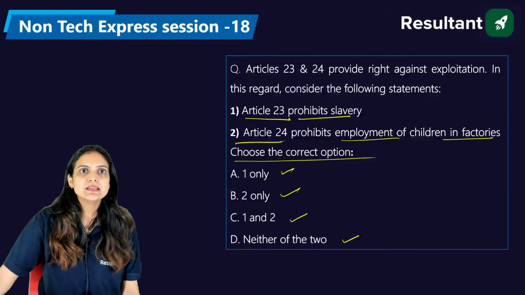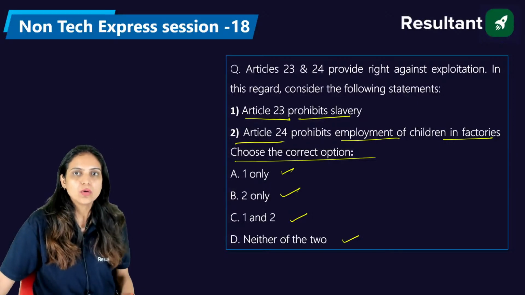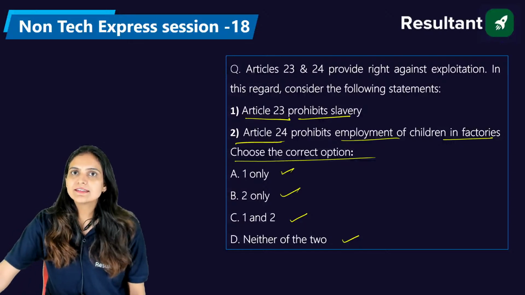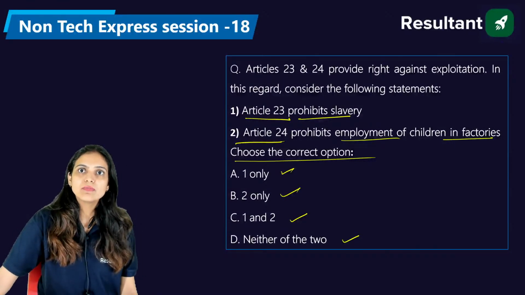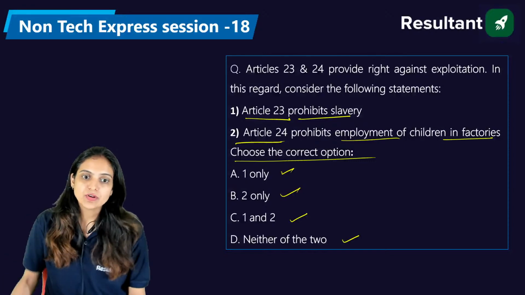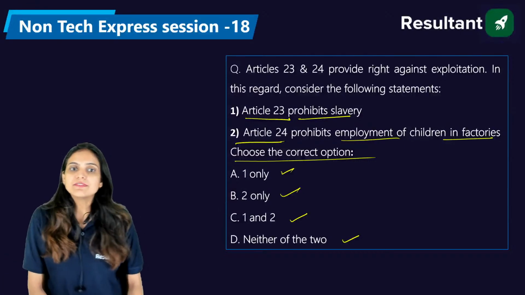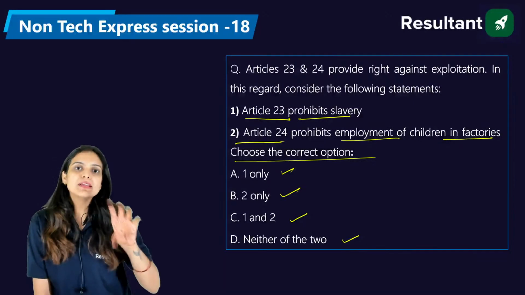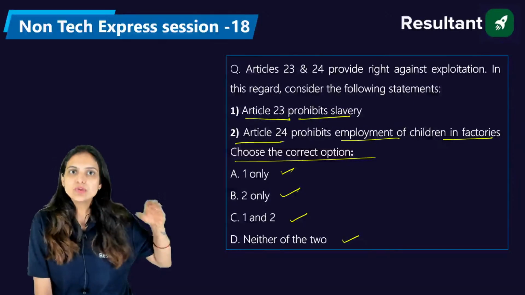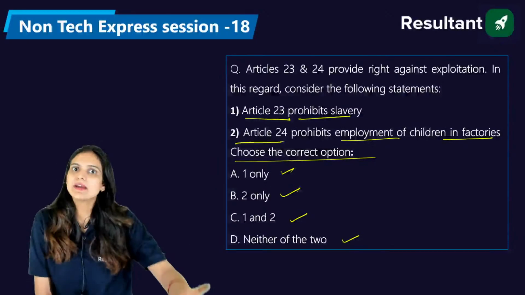Venkat saying it's B. Okay. Only second. Siri saying it's C, both first and second. See, I was talking about Venkat saying it's only two. Okay. Puneet also saying it's two. See, when we talk about article number 23, if you are making somebody your slave, slave means if he is doing something for you, you need to pay him back, right? Or pay her back.